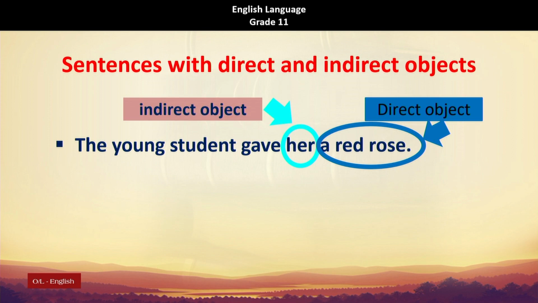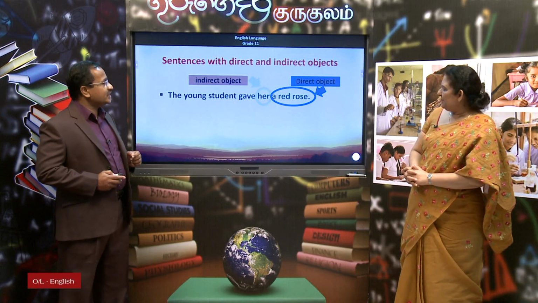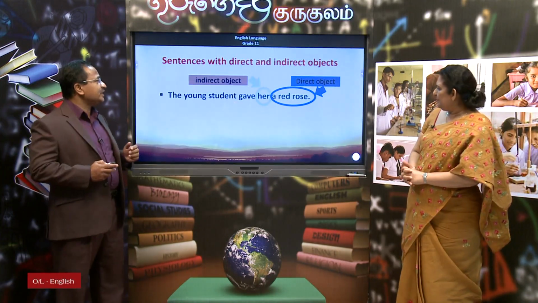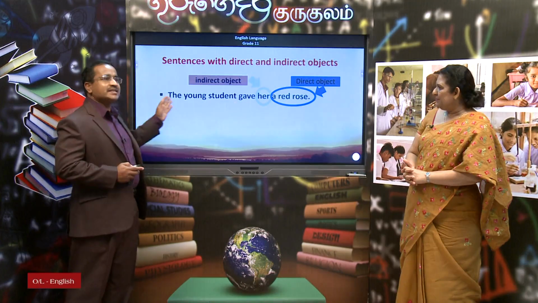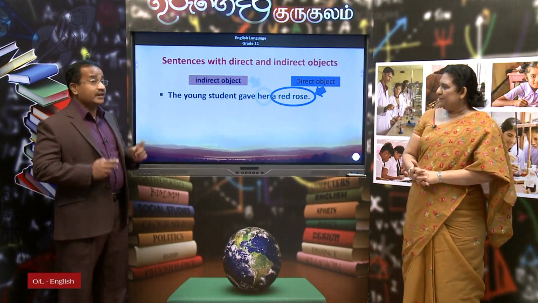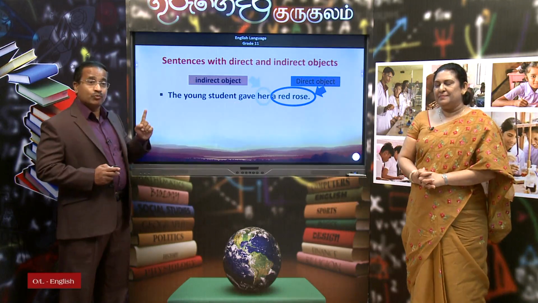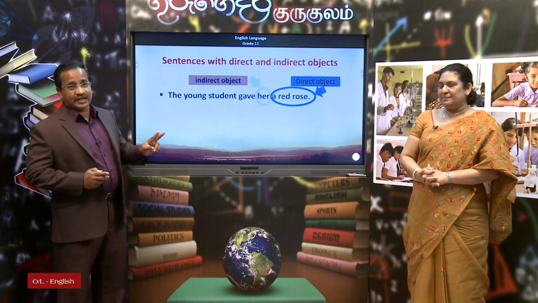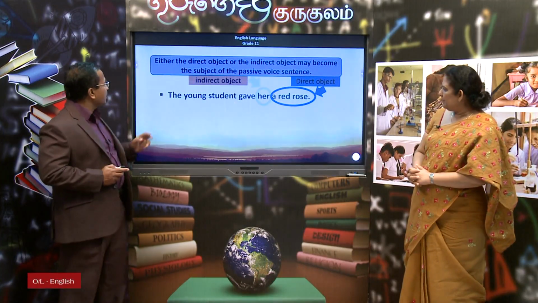Nirmala, when we convert this sentence into passive voice, we generally use the direct object as the subject of the passive voice sentence. But remember children, you can use both the direct object as well as the indirect object as the subject of the passive voice sentences. So that means this particular sentence can be converted into the passive voice in two different ways. One, with the direct object as the subject, two, with the indirect object as the subject, right? Okay, let's see how we can convert.